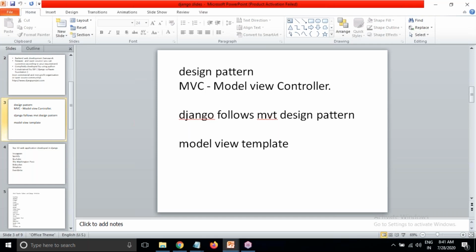With freelance programmers, in that case, there is no need to follow any pattern, they can follow their own pattern and do it.